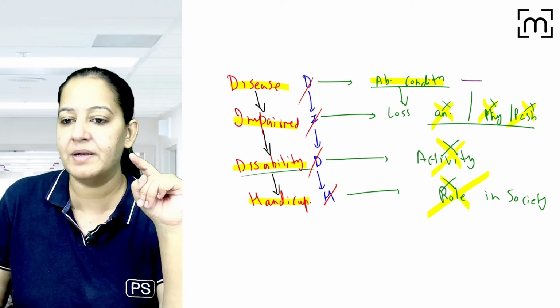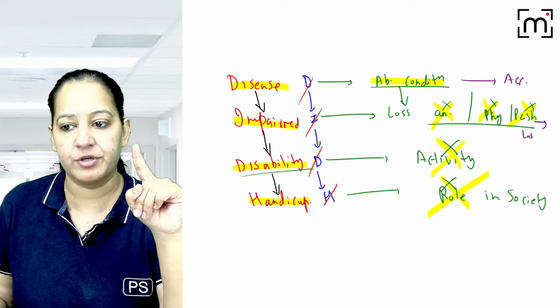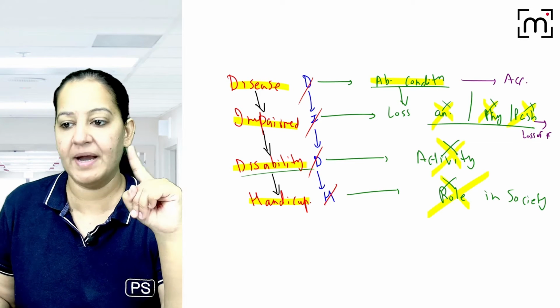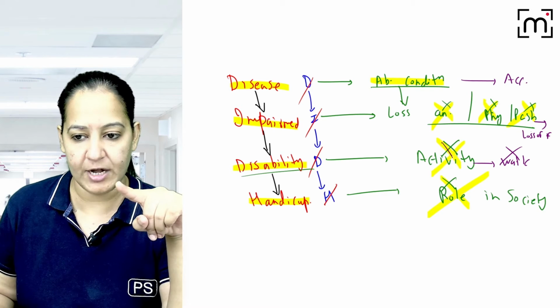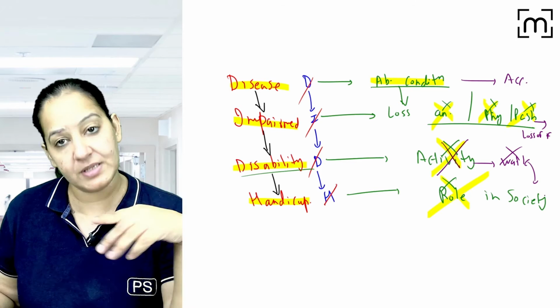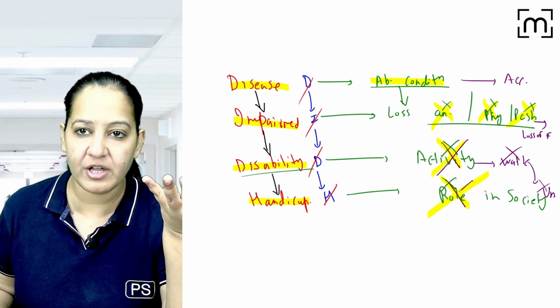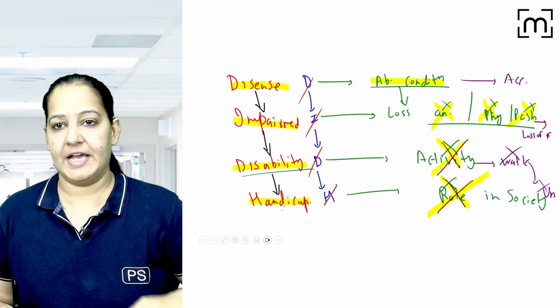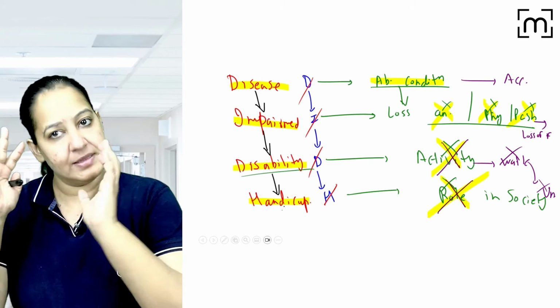I have given you the example. The accident is a disease. Accident leads to loss of foot. That is impairment. Because of loss of foot, the person cannot walk, cannot perform activity, right? That is disability. And because of which the person loses the job, that is unemployment. So unemployment is unable to fulfill the role in the society. So that is handicap. So please write like this only: the definition, the sequence, the example.